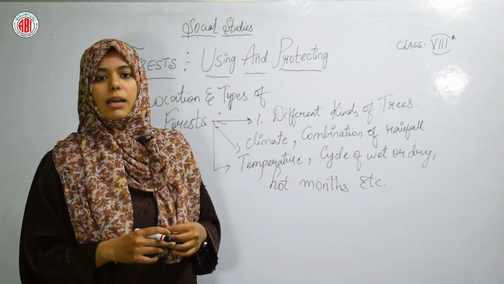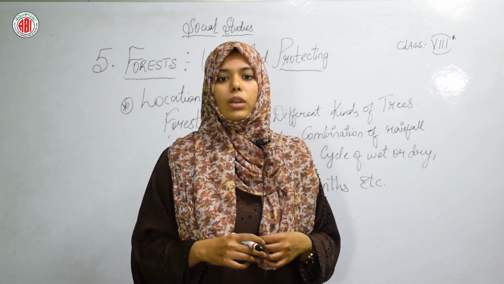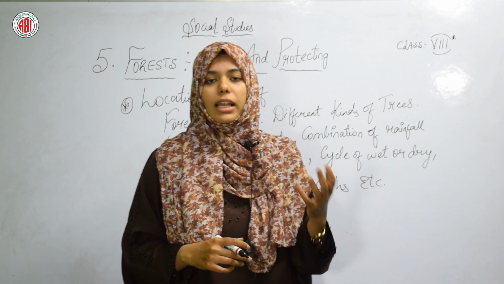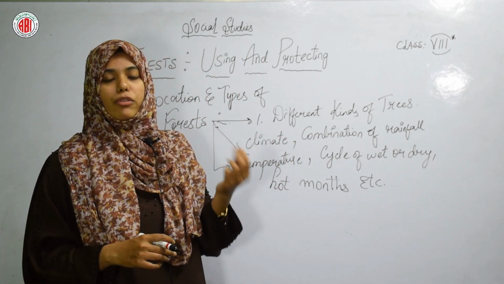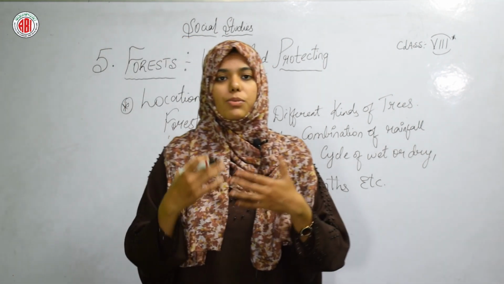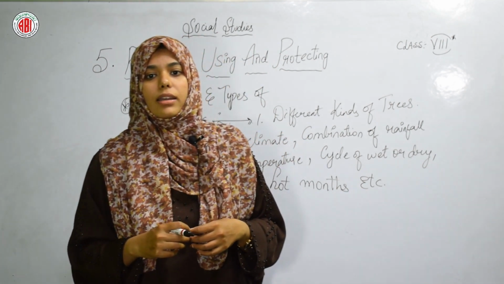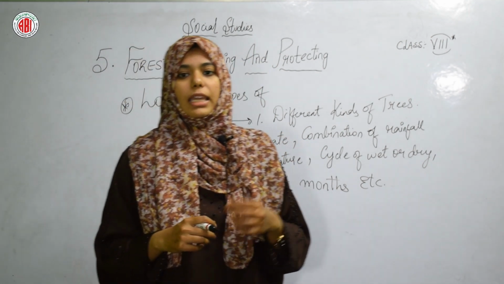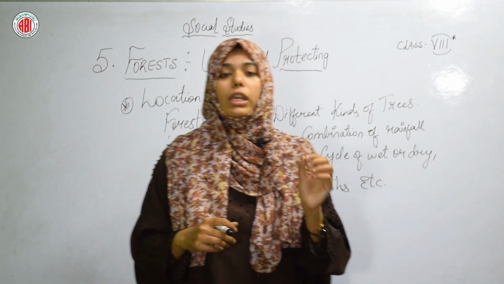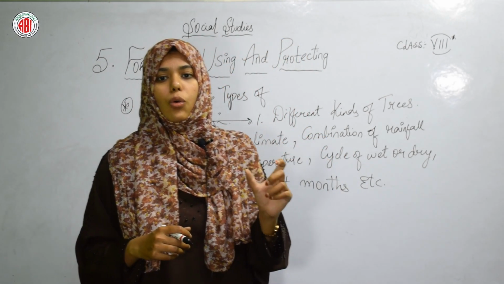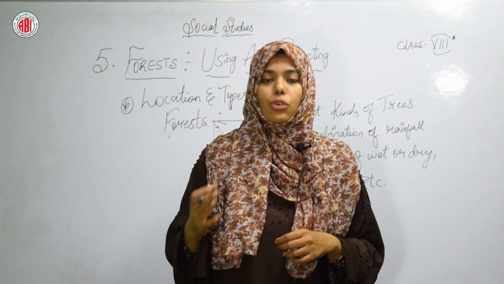For example, some trees such as coniferous trees like pine will only grow in very cold climates. For understanding the situation of the forest, these trees, such as coniferous trees like pine and cones, will only grow in very cold climates which also have snowfall.